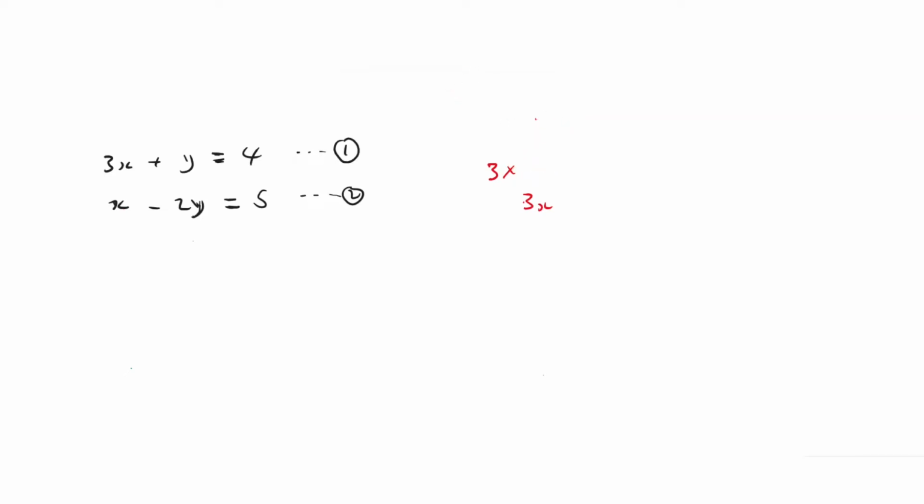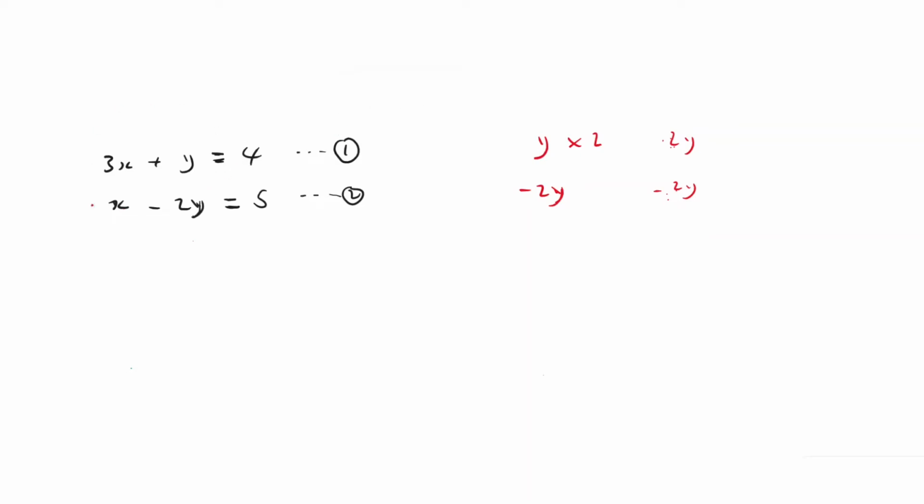Let's say you wanted to eliminate y. In equation 1 you have y, and below you have minus 2y. You can't just add them when they're like this. So what you should do is multiply the top by 2 first, and then you end up with 2y on top and minus 2y below. Then you can't subtract these two, you have to add them, so that it becomes 2 minus y. So that's a strategy. It's up to you.